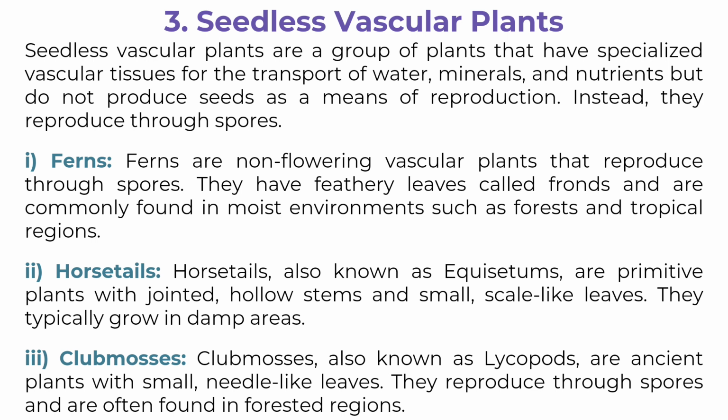Seedless vascular plants. Seedless vascular plants are a group of plants that have specialized vascular tissues for the transport of water, minerals, and nutrients but do not produce seeds as a means of reproduction. Instead, they reproduce through spores. They include ferns, horsetails, and club mosses.